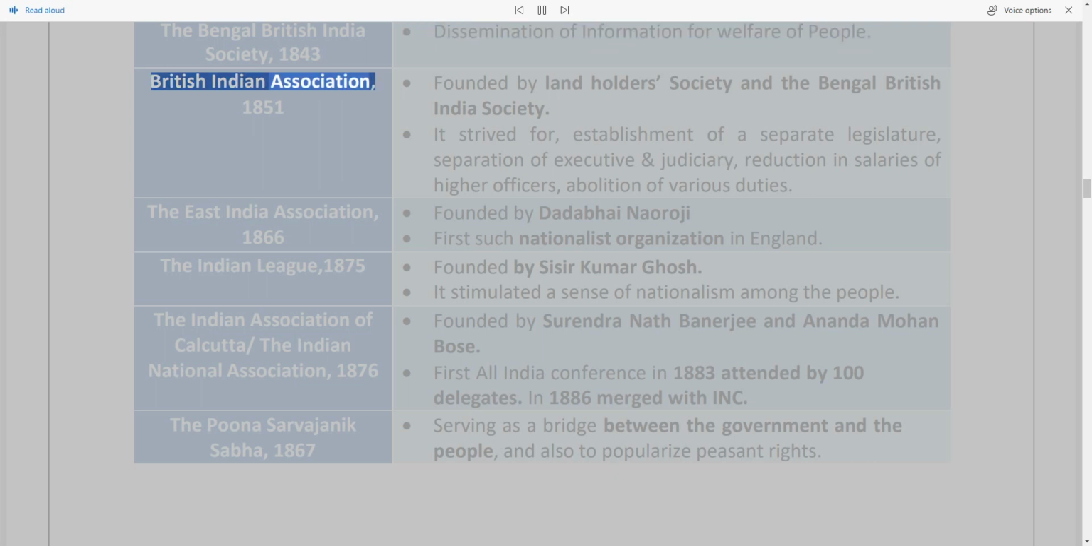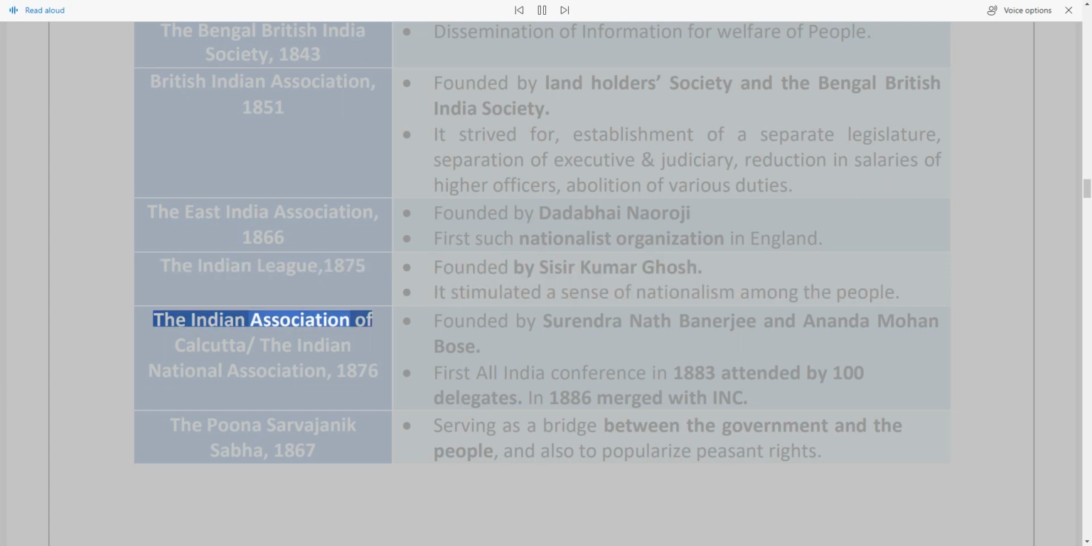British Indian Association, 1851. Founded by the Landholders Society and the Bengal British India Society. It strived for establishment of a separate legislature, separation of executive and judiciary, reduction in salaries of higher officers, abolition of various duties. The East India Association, 1866, founded by Dadabhai Naoroji, the first such nationalist organisation in England. The Indian League, 1875, founded by Sisir Kumar Ghosh. It stimulated a sense of nationalism among the people.